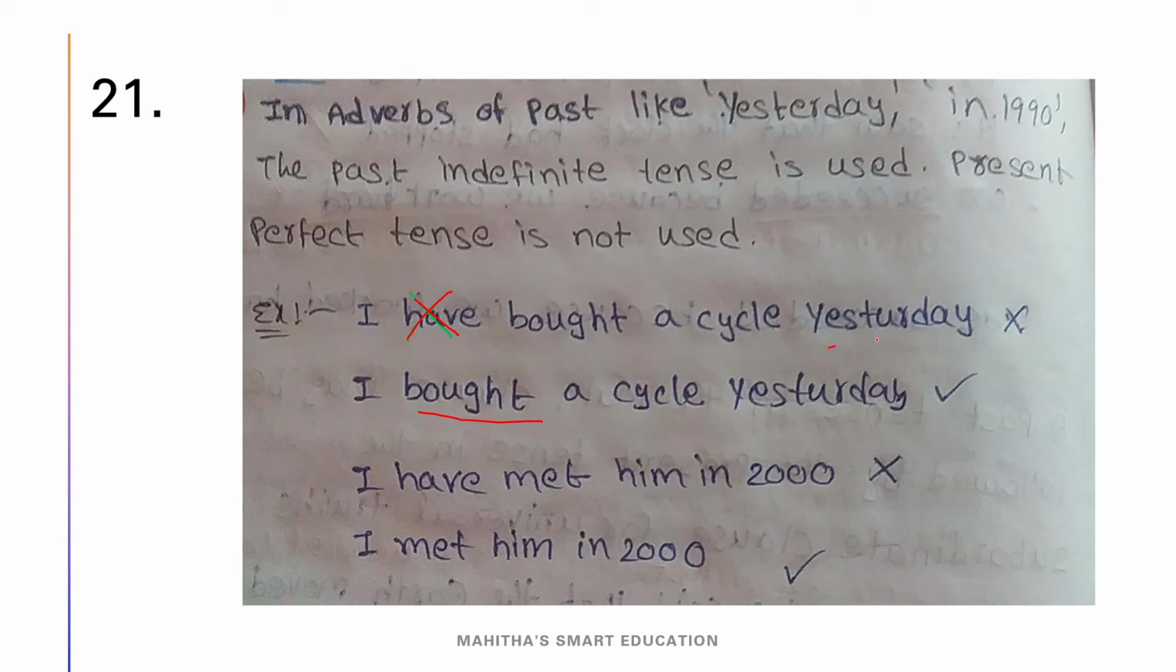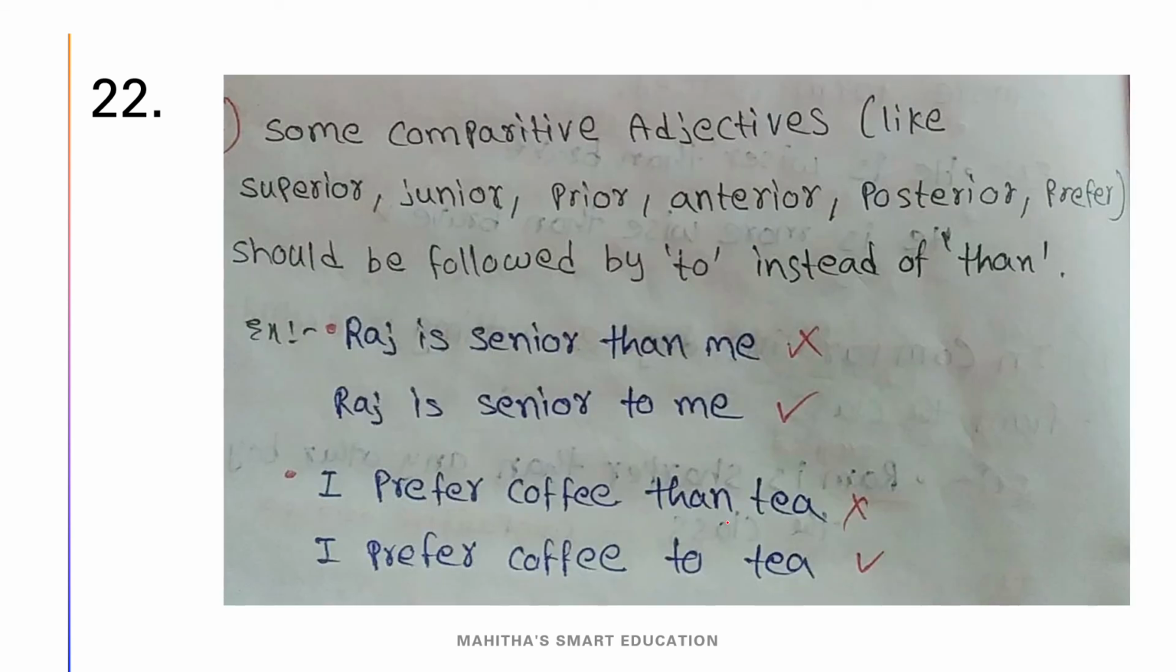If we use yesterday or a particular time, then we don't have to use the helping verb here. I have met him in 2000, which is wrong. I met him in 2000, and this is the correct answer.